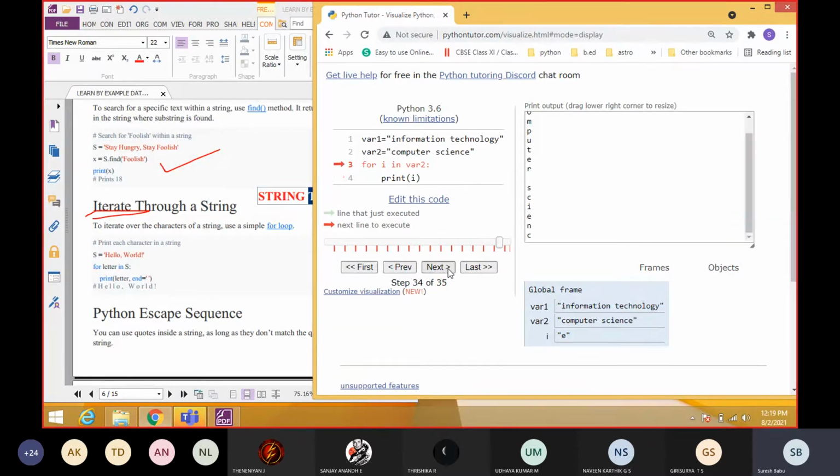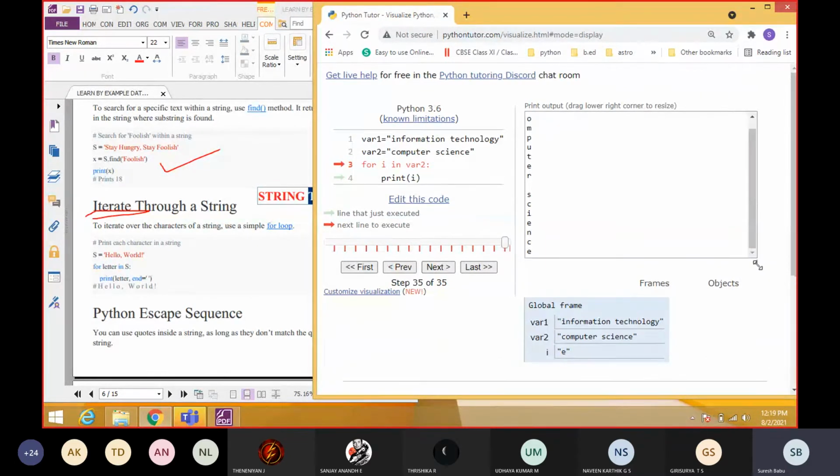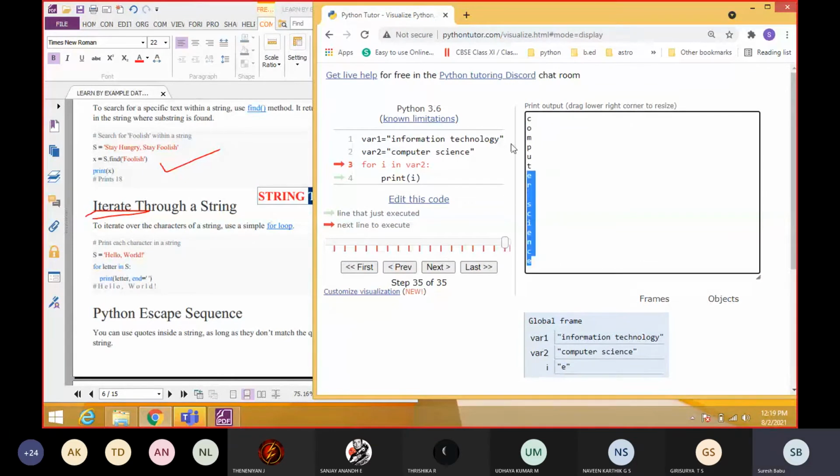Understood, students? This is the concept: iterating through a string, or string traversing. Very simple coding. for i in sequence. Okay, we can specify the sequence here. Now our sequence is a string. Okay, so you have to mention any variable here. Understood, students?